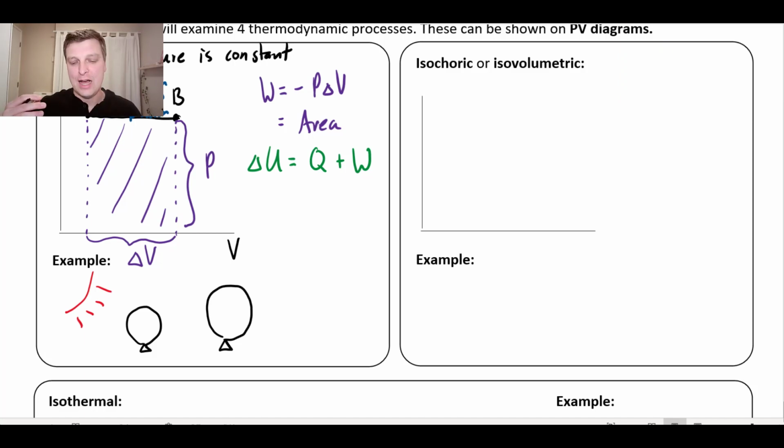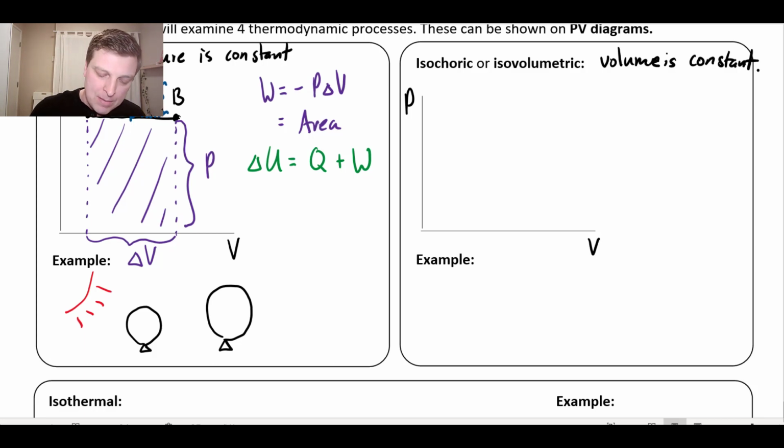Okay, so the second process we're going to talk about gets two names for some reason. It's either called isochoric or isovolumetric, and of course what we mean by that is volume is constant. So we're going to do the same run through, a look at the PV diagram and so on. So let's think about what a PV diagram would look like for an isochoric or isovolumetric process.